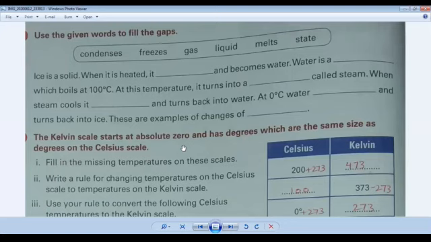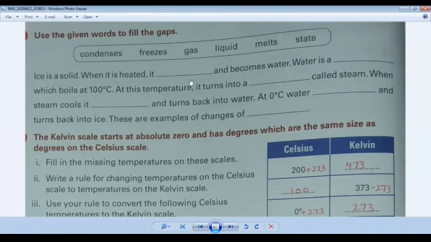Number 1: ice is a solid. When it is heated, it melts. What will happen? It will melt and become water. What is the form of water? Water is a liquid. It is in the form of a liquid. I am repeating it again. See it here. Ice is a solid. When it is heated, it melts and becomes water. Water is a liquid.